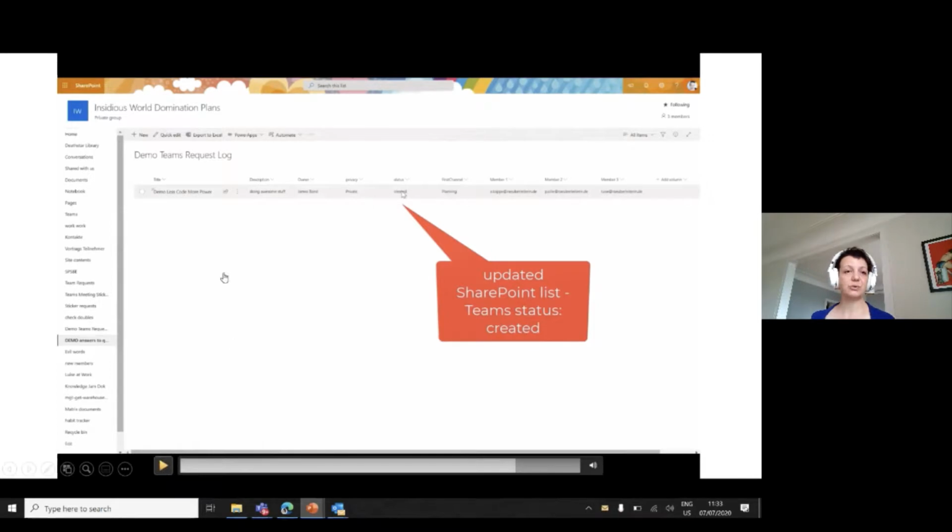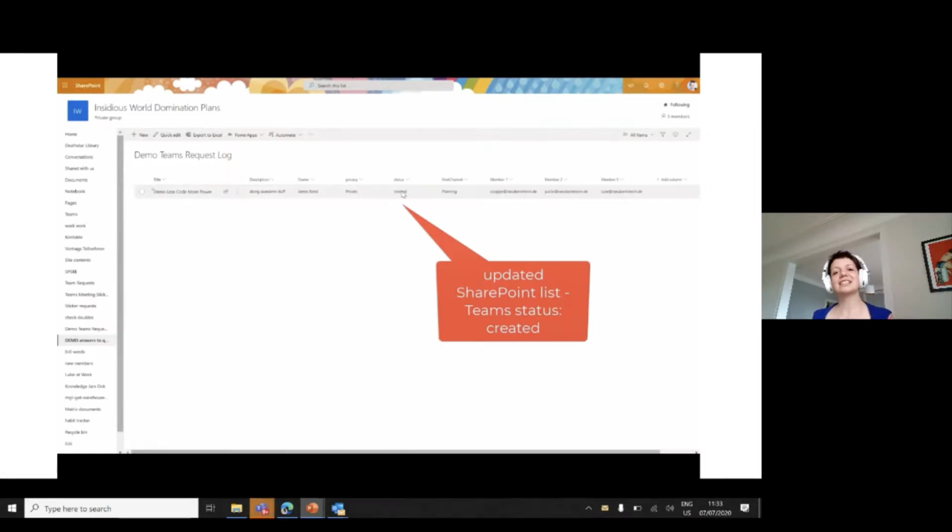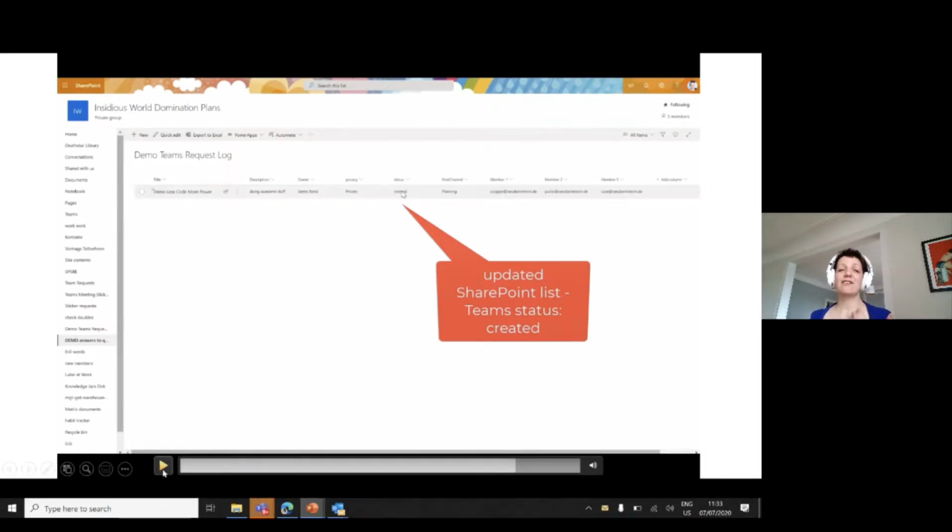And here is what we have in our SharePoint list. So I have my title, demo, less code more power. This is my team. I have a description, my owner, a privacy level. The status now is created. I have a first channel, the members, everything is in my list. So I also have a nice list in IT, which gives me an overview about all the teams and the pending requests as well, which is a nice thing.